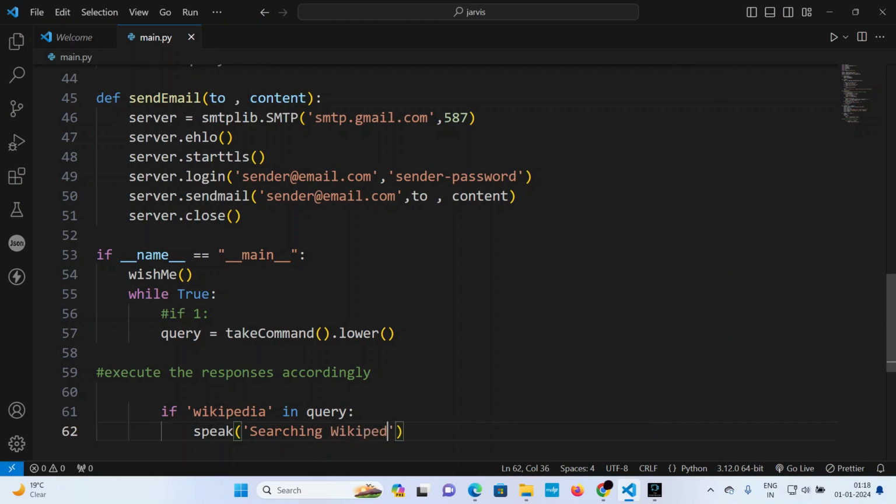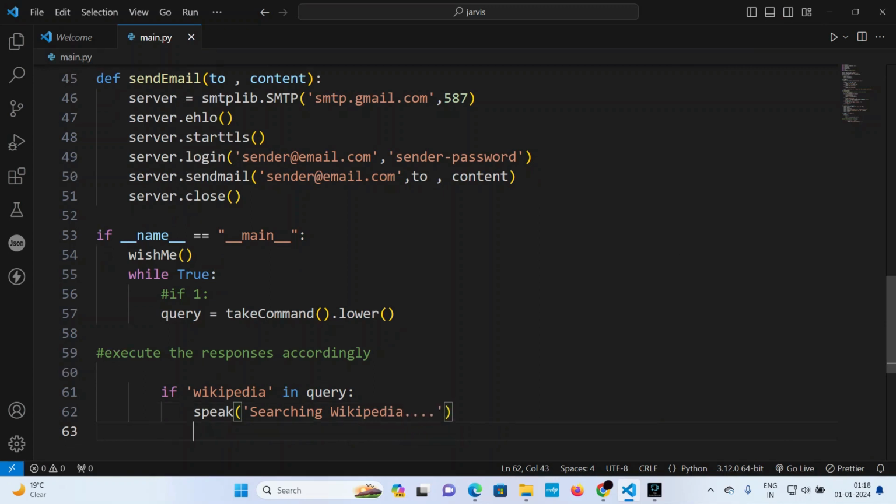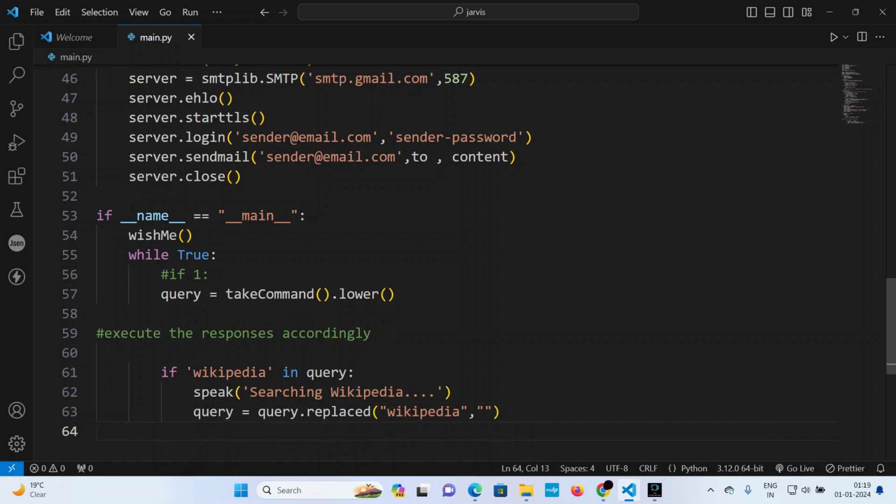searching Wikipedia. Good, good. Okay, now the query is basically query dot replace Wikipedia with empty text. So results is basically wikipedia dot summary. I have installed the module successfully. I'm not saying the whole text that is written in Wikipedia.